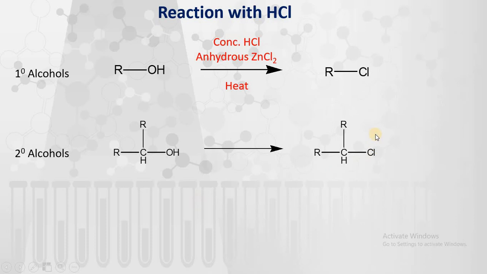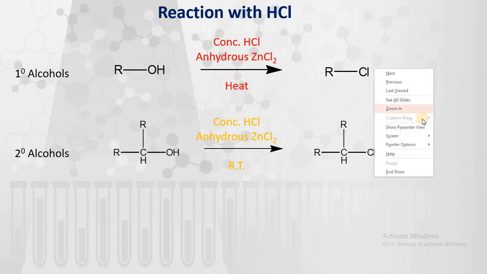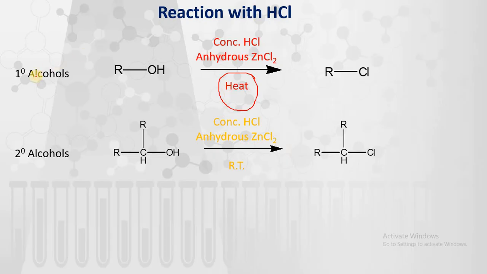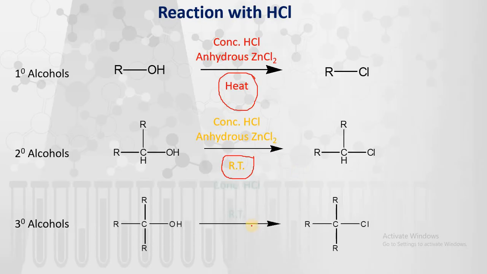If we consider the secondary alcohol, that produces secondary alkyl halides when reacted with the same reagent. But if you consider the reaction here, we are heating the compound in primary alcohols, while in secondary alcohol, if you see, the reaction condition is changed, that is, at room temperature. In tertiary alcohols, we are not going to use anhydrous zinc chloride because tertiary alcohols are more reactive as compared to secondary and primary. That's why only concentrated HCl at room temperature gives you the final product, that is, tertiary alkyl chlorides.